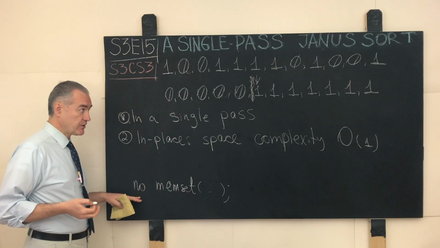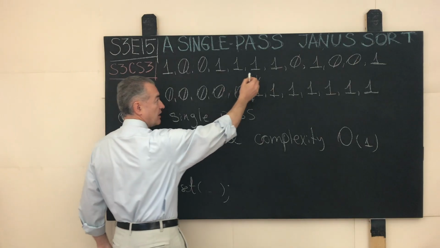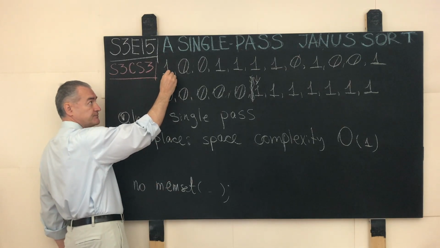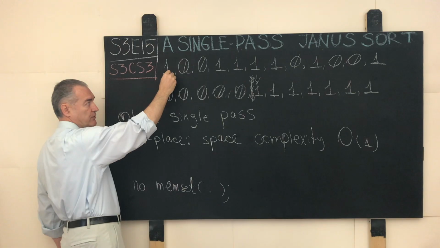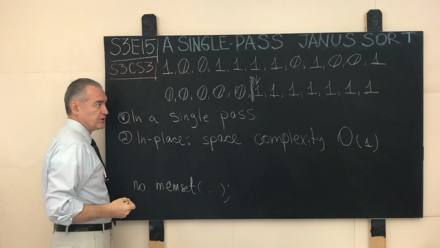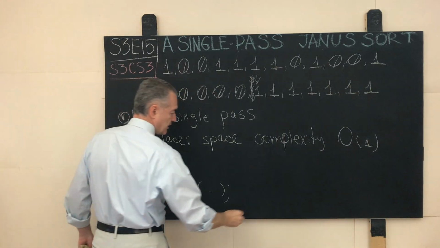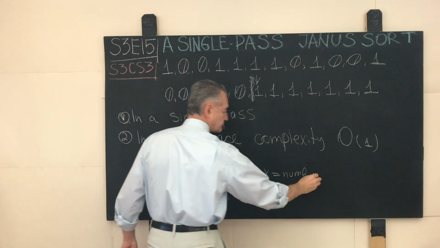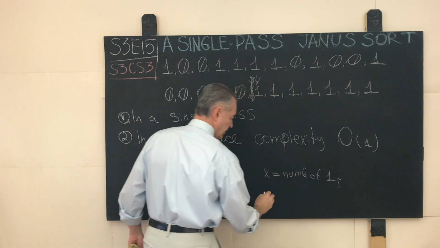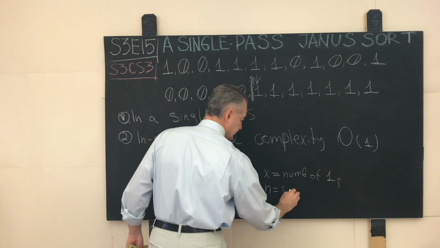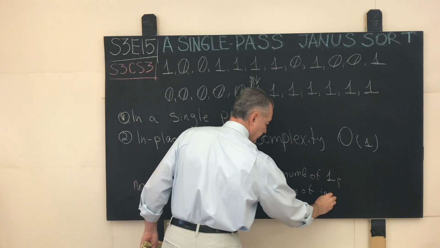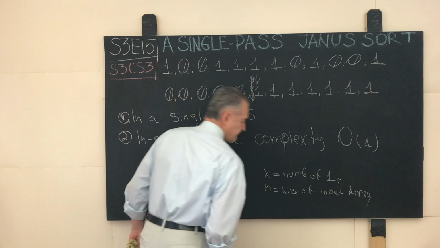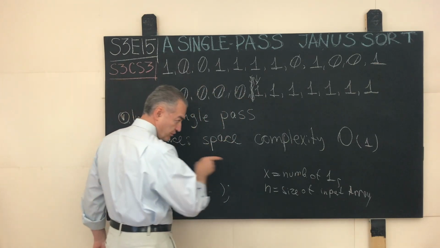They will say, Roman, what's wrong with rolling through the input container once, and as we iterate over the input array, we count the number of ones, and we do not even have to count the number of zeros, because the number of zeros will be known automatically if, let's say, x is the number of ones, and n is the size of the input array, then what is the number of zeros once we roll through this container once?